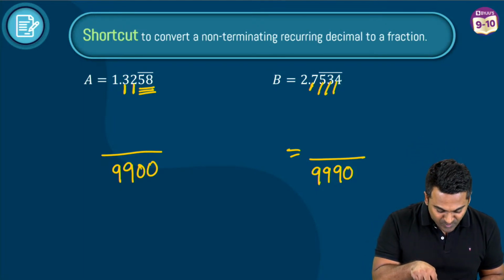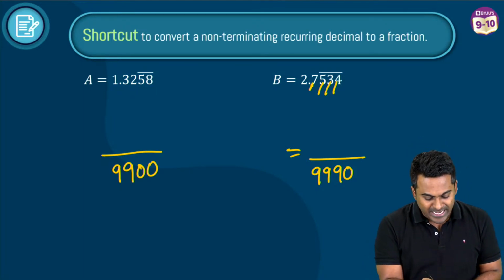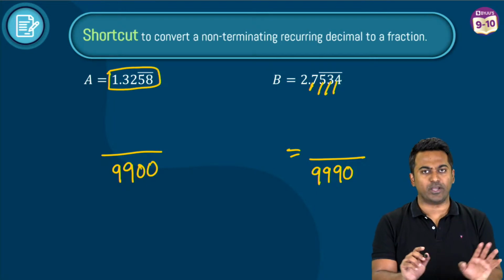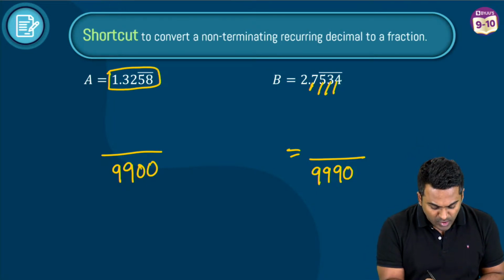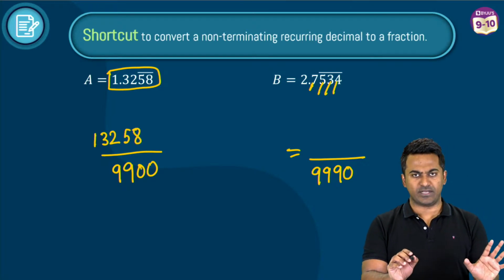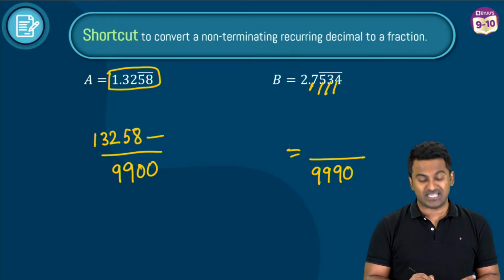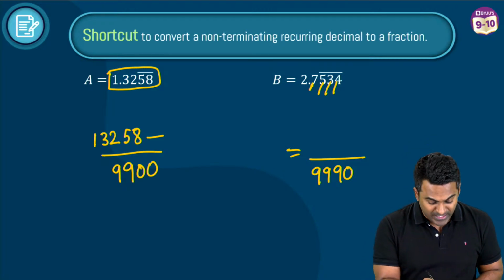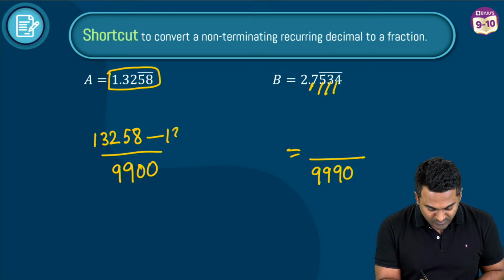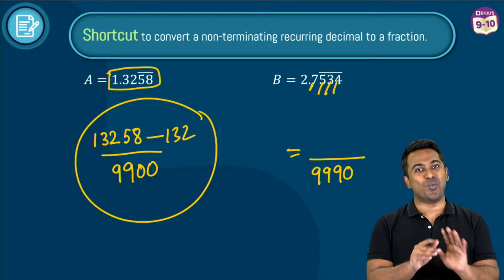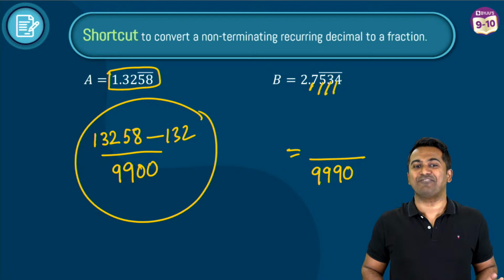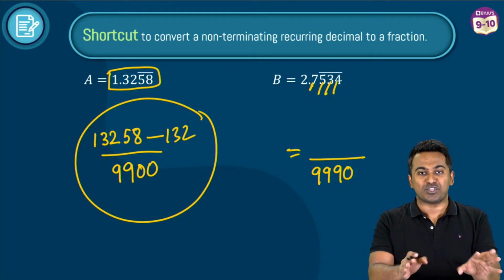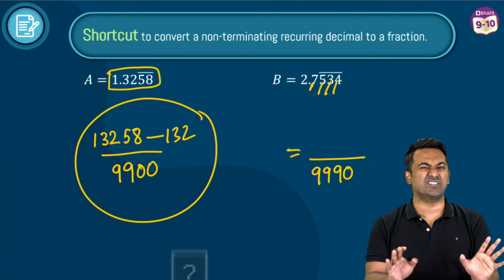Now let's look at the numerator. The numerator is again very simple. Take this complete number, remove the decimal point. What is this going to look like? 13258, if I don't consider the decimal point. From this, subtract the digits that do not have a bar. Okay, so 132. There you go. This is your answer. One step. You don't have to repeat that process to get the answer. You can get the answer directly.